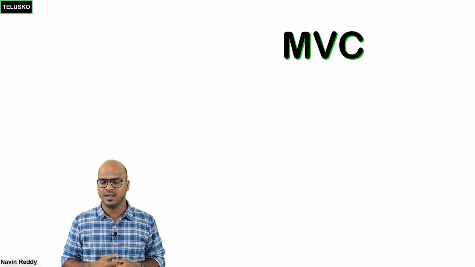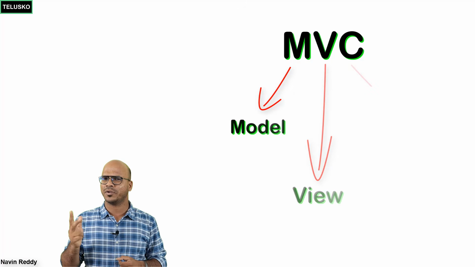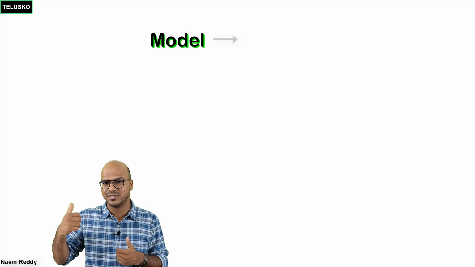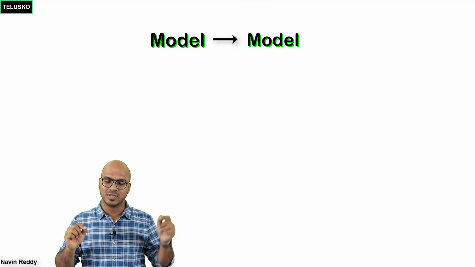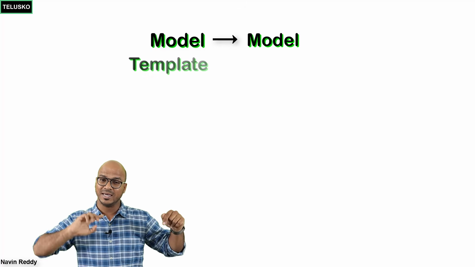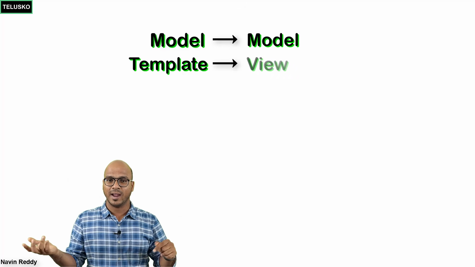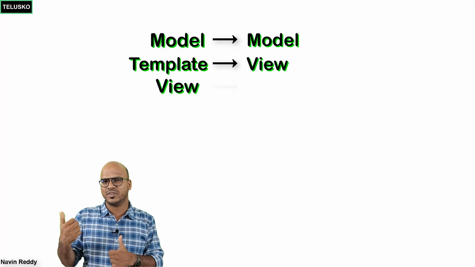Now you can also relate the same concept with MVC. In fact, in other frameworks like Spring, we have MVC. In MVC, we have model, view, controller. So whatever is done in model in Django, the same thing happens in MVC, which is M, the model. Then we have view. So the work of this template in those frameworks is done with view, and the view job will be done with controller.